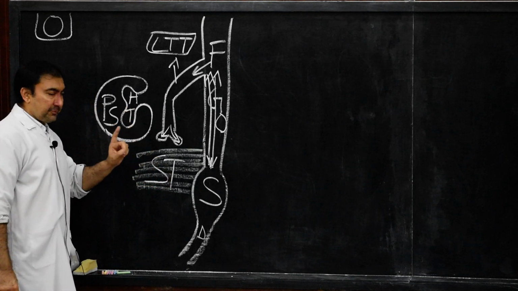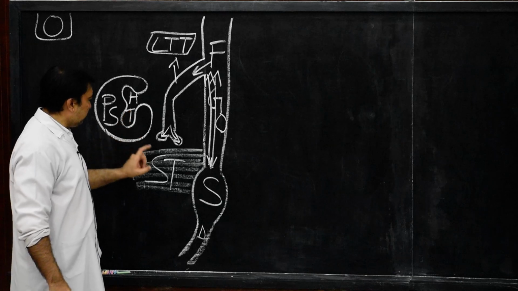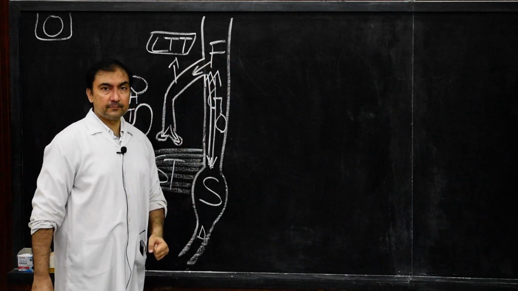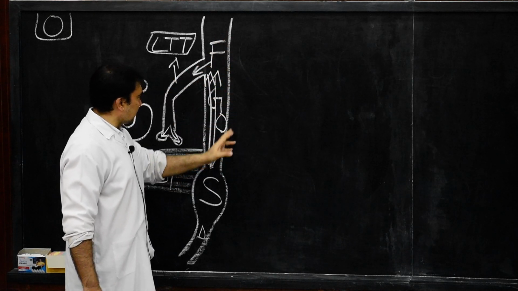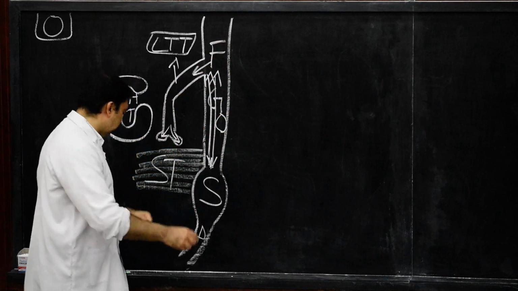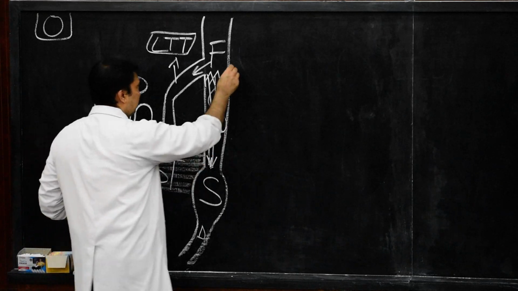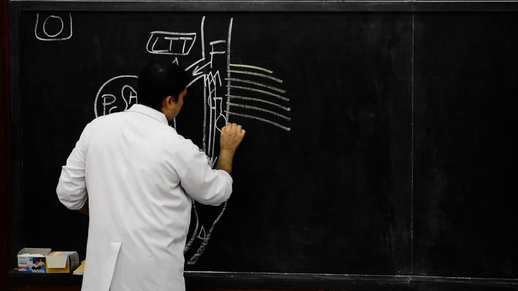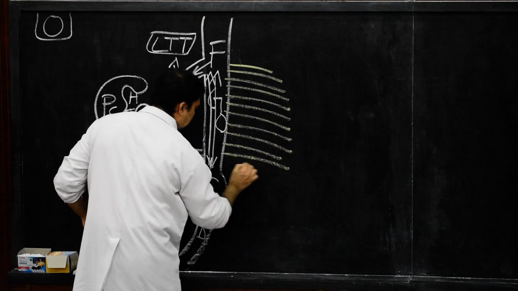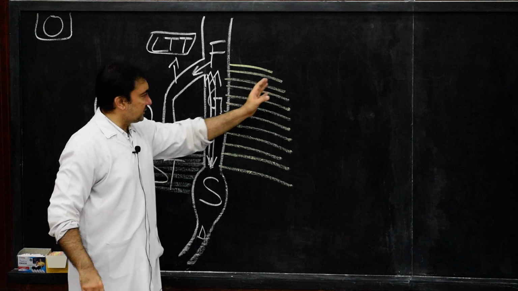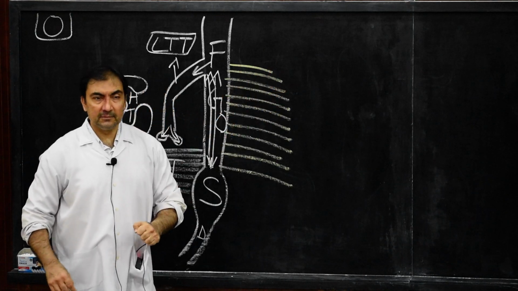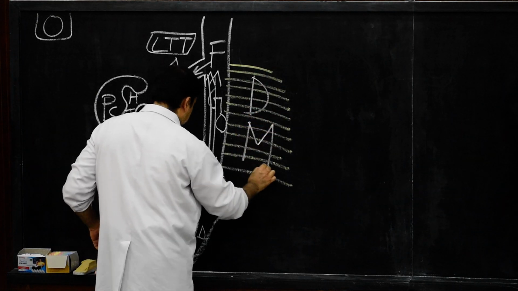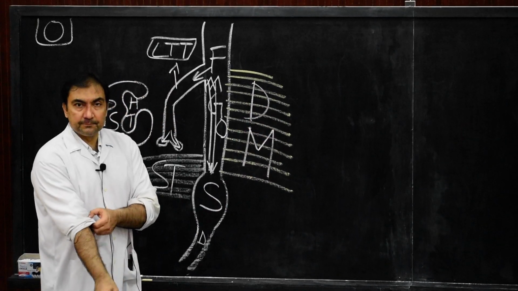Why have we considered these two structures and why are they important? Before that, dorsally, the dorsal border of this esophagus, there will be the dorsal mesentery, which will connect the dorsal border of the esophagus with that of the posterior abdominal wall. Therefore, this structure will be known as the dorsal mesentery of the esophagus.